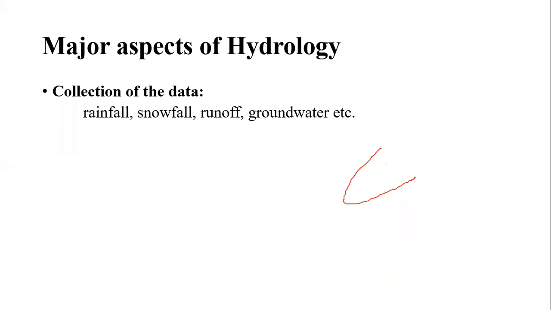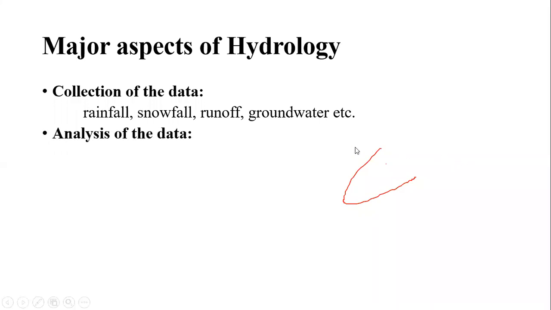Then what to do by collecting this data? The major thing is what to do by collecting the data. By collecting the data, we predict the things. So what are we going to predict? We are going to predict how much rainfall there will be in the hydrological cycle for the next year, or next monsoon season. In the next monsoon season, how much precipitation in the form of rainfall will be there, how much runoff will be there, how much stream flow will be there, that we are going to predict.